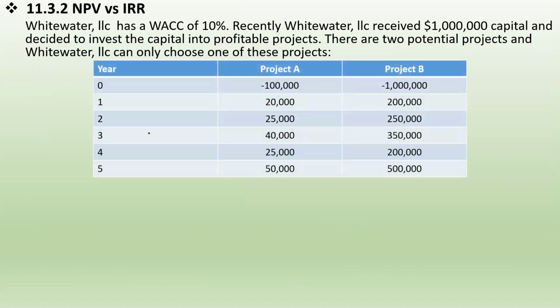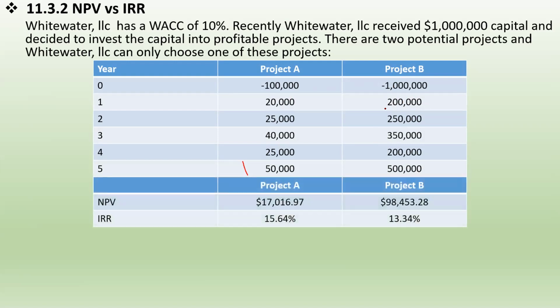For the first project, project A, the firm needs to invest $100,000 and receive 5 cash flows in the future. For project B, the firm can invest $1 million and receive 5 cash flows in the future. As you know, this firm only has $1 million, so this makes those two projects mutually exclusive. The firm can only choose one.